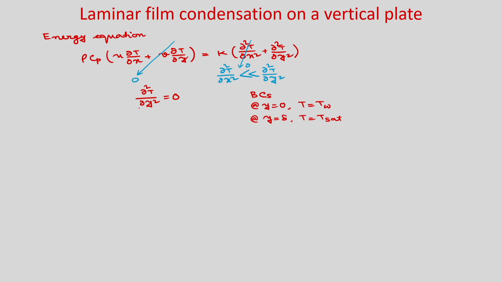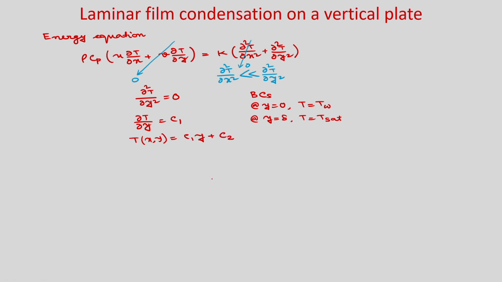So, if you integrate this equation, what will you get? You will get del T by del y is equal to C1, or you can write C3. After integrating, you get del T by del y equal to C1, and if you integrate another time, you get T as C1 y plus C2.